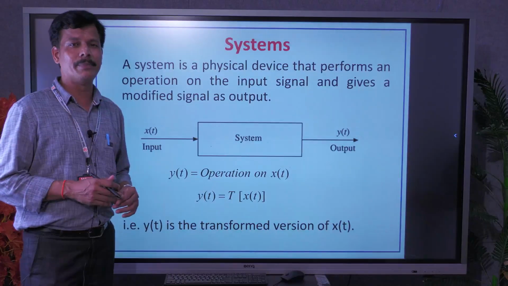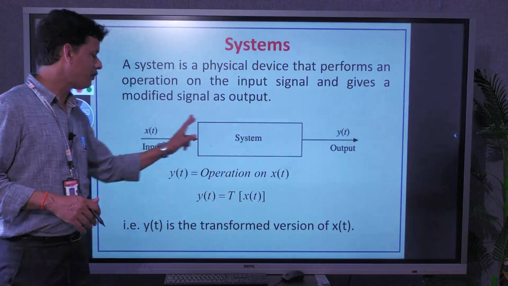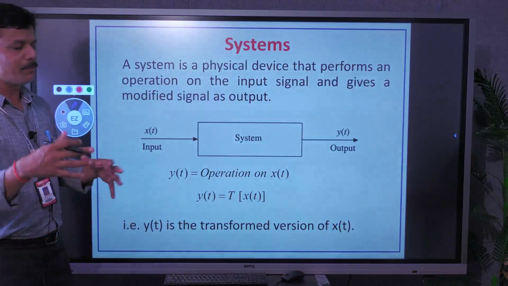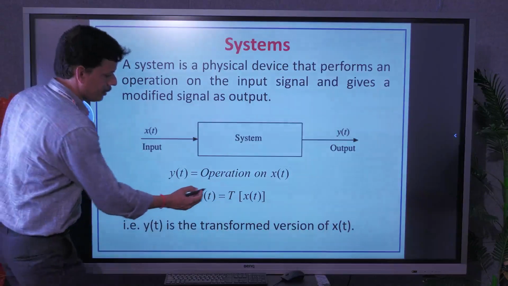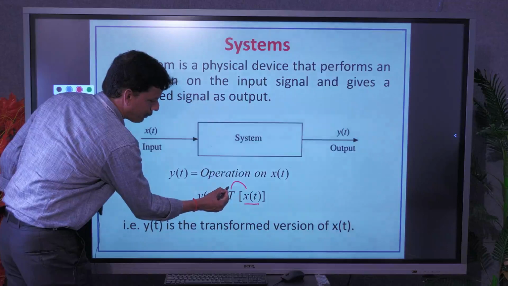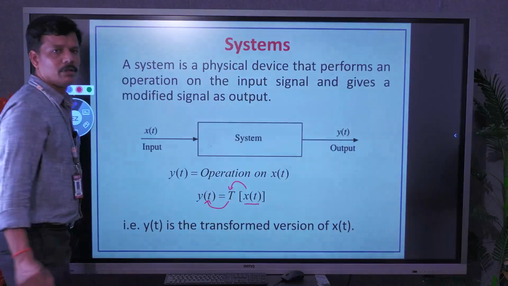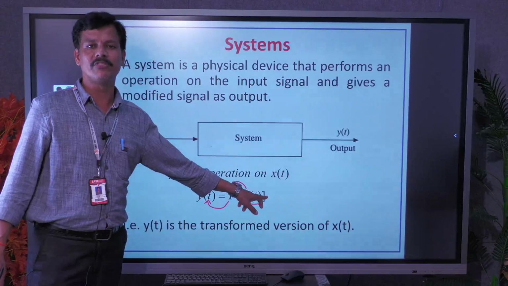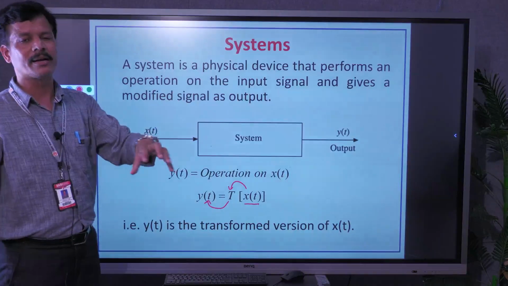Already we defined at the beginning of the subject, a system is a physical device, a black box that can perform some operation on the input signal and gives a modified signal as output. Symbolically we can say y of t is the transformed version of the input. If we give an input signal, it is transformed by a particular operation indicated by T and gives a modified signal as output. So simply y of t is the transformed version of the input signal x of t. That we have seen. This is the basis for classifying the systems.